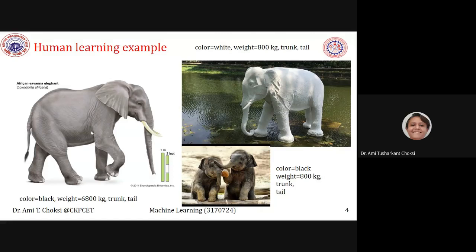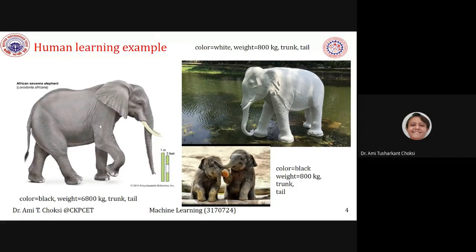You may think that the color is black, weight is around 6800 kg. See, on seeing this, you cannot get the weight. This is what I have seen, that is the weight of an elephant, and then I have put it here.